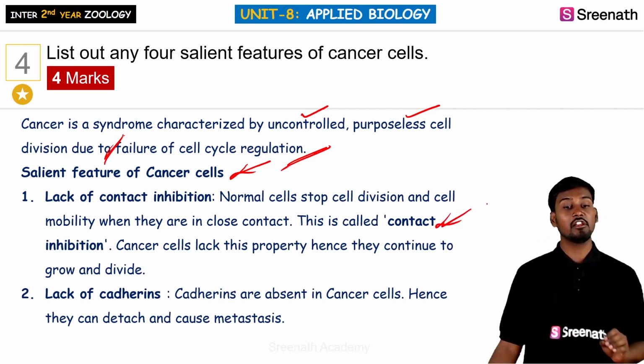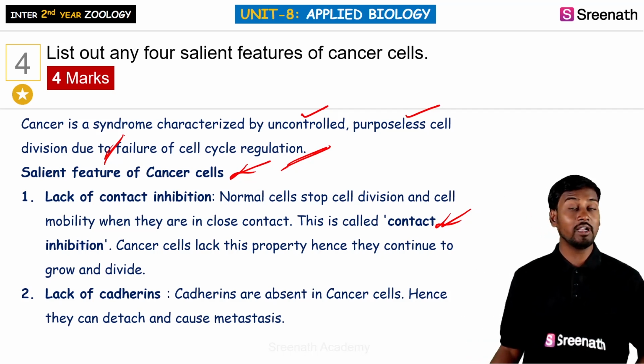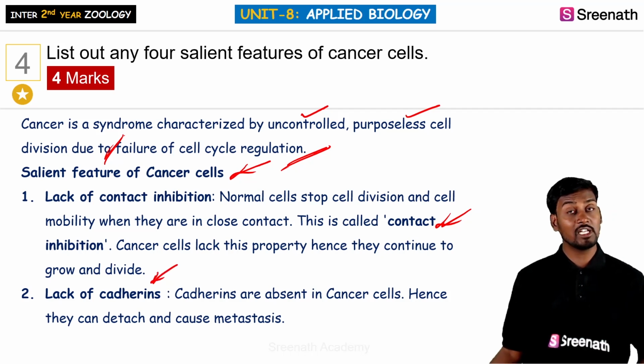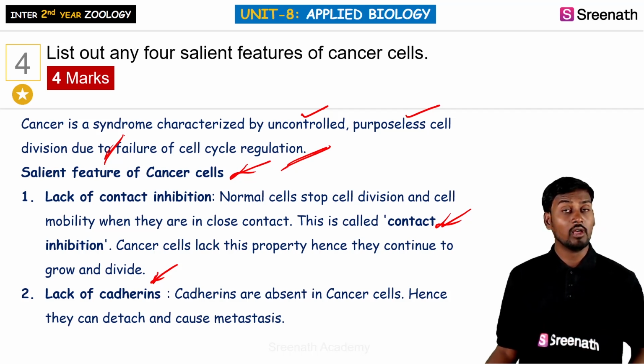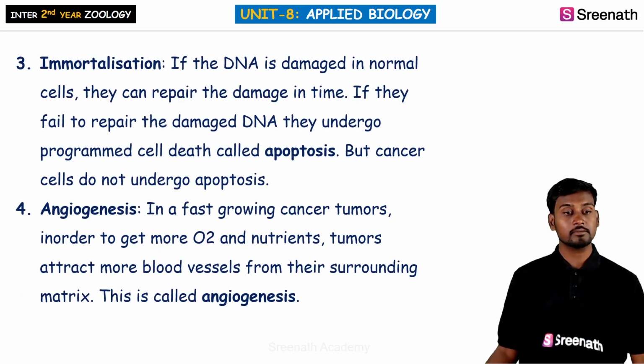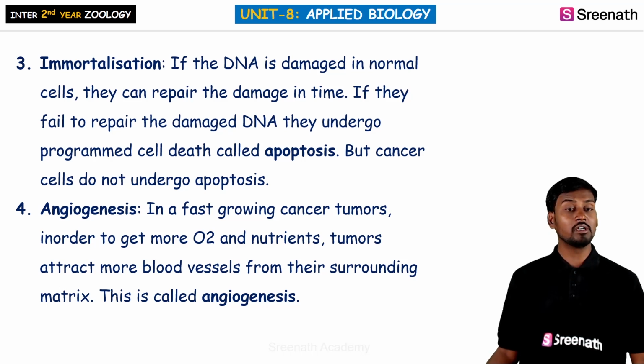So cancerous cells generally lack this property, and they are able to grow and divide continuously. Coming to the next one, they generally lack cadherins, that is, cadherins are absent in the cancerous cells. Due to the lack of these cadherins, the cancerous cells can easily move out from the tissue. So these cells can detach from their source and can transform themselves into metastasis. And coming to the third one, they are immortal.